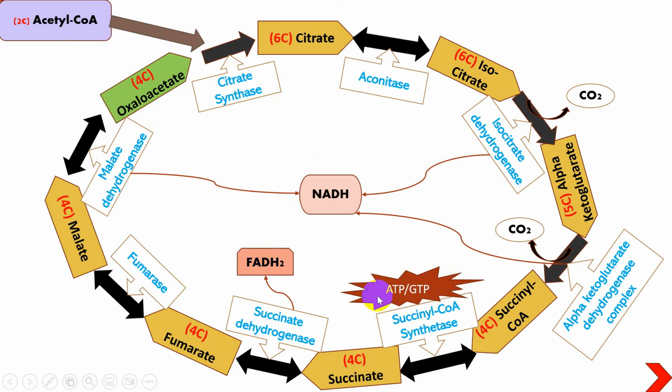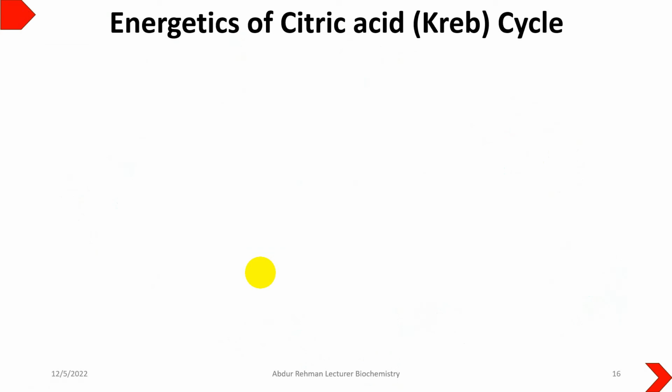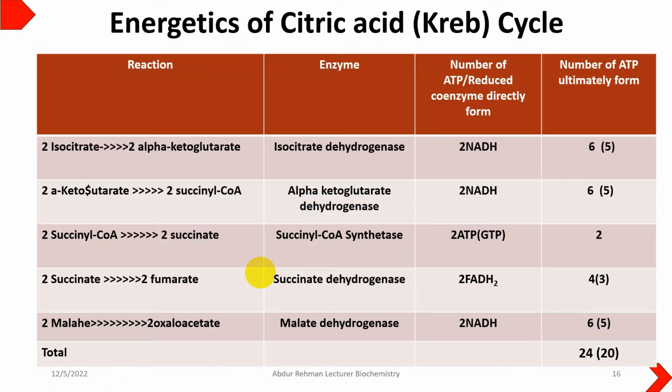one substrate-level ATP. But we know that a single glucose molecule will give you 2 acetyl-CoA, so this process will continue twice. Overall, a single glucose molecule converted into 2 acetyl-CoA will give you 6 NADH, 2 ATP, and 2 FADH2 molecules. The energetics of the citric acid cycle can be understood from this table. These are the reactions which we had discussed earlier in this cycle.